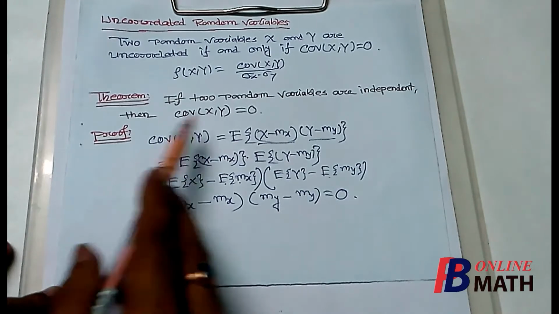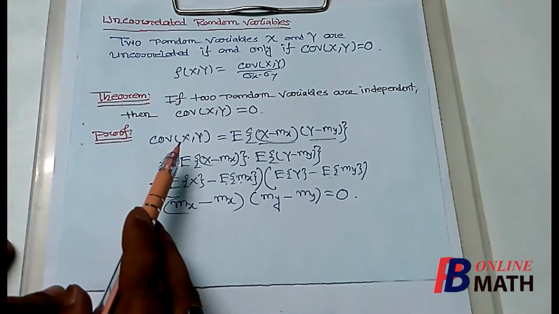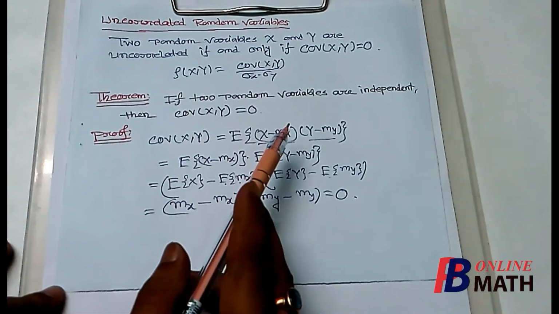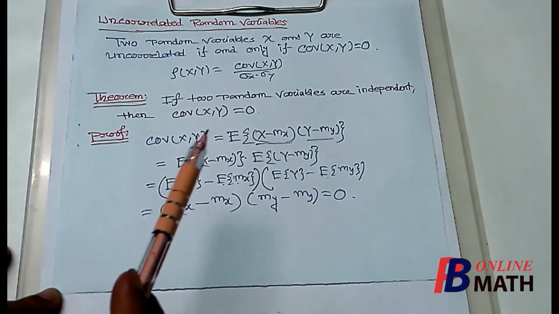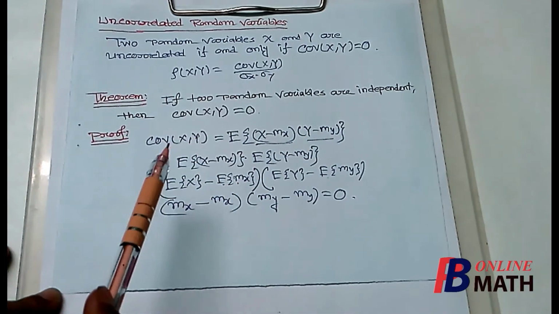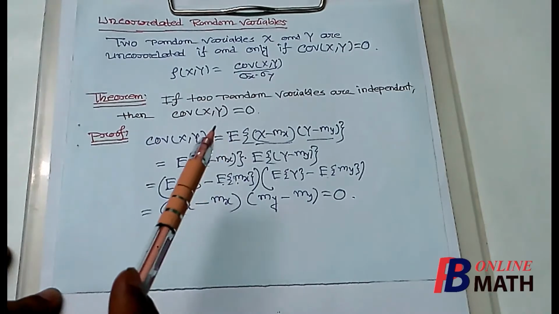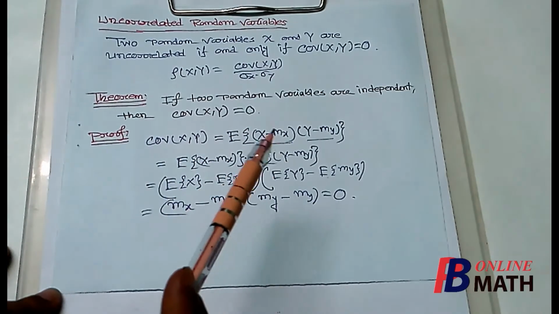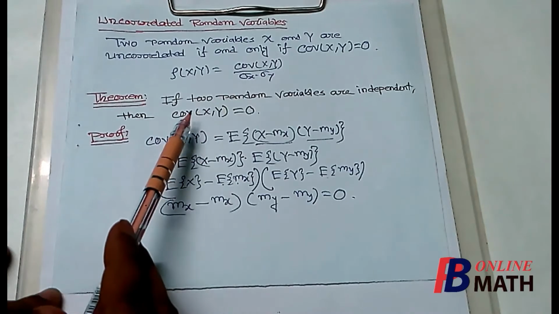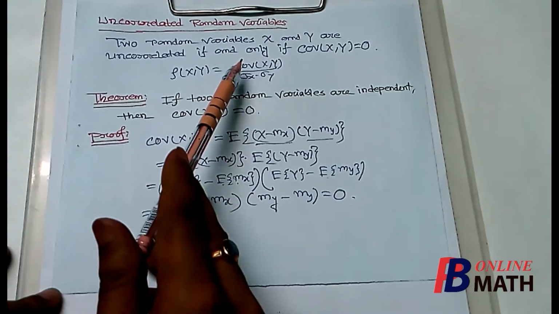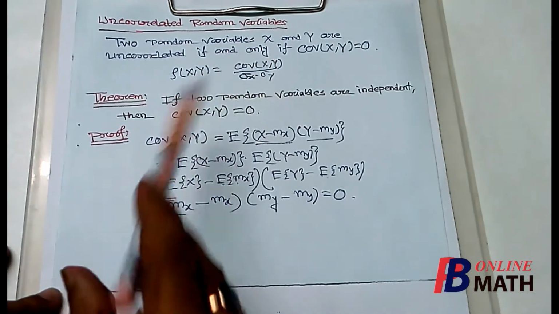If the covariance is 0, that does not guarantee that the random variables are independent. If the random variables are independent, then covariance is 0, but if covariance is 0, then the random variables may or may not be independent. So if the random variables are independent, then covariance is 0. That means the variables are uncorrelated.